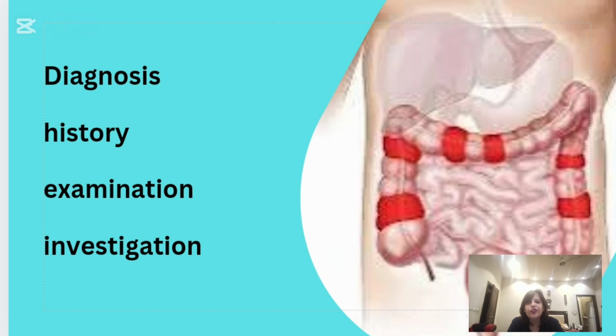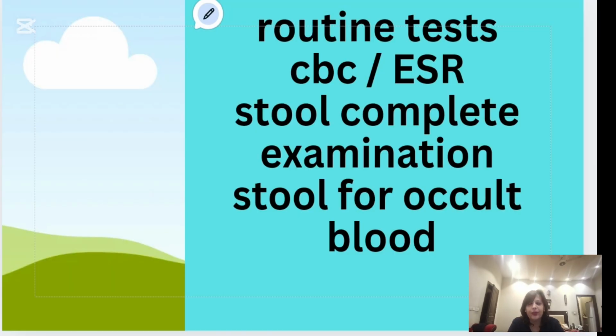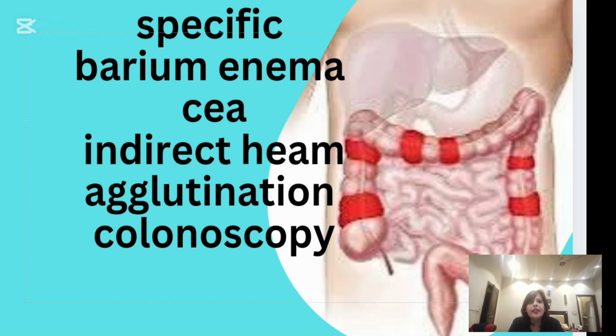Then after that comes investigations. Investigations are routine investigations and specific investigations. In routine investigations, the important ones which can support our diagnosis might be CBC showing anemia. That can be microcytic hypochromic anemia, or it can be normocytic normochromic. ESR can be raised, and stool in which motile trophozoites can be present in case of amoebic colitis, and it can be positive for occult blood in case of CA colon. And then we have indirect hemagglutination tests, which are immunological assays of antibodies, and which are quite supportive in case of amoebic colitis if the test is positive.